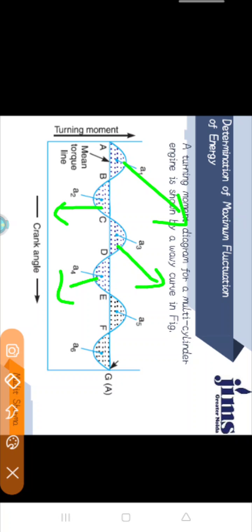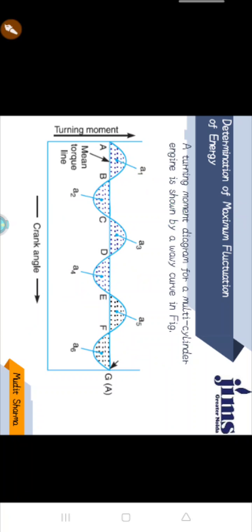At point F, it equals E plus A1 minus A2 plus A3 minus A4 plus A5, and at point G it equals E plus A1 minus A2 plus A3 minus A4 plus A5 minus A6.